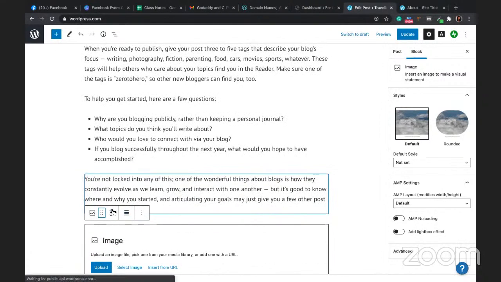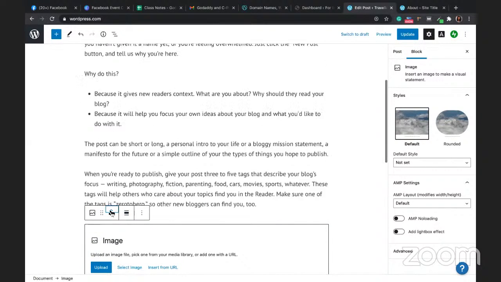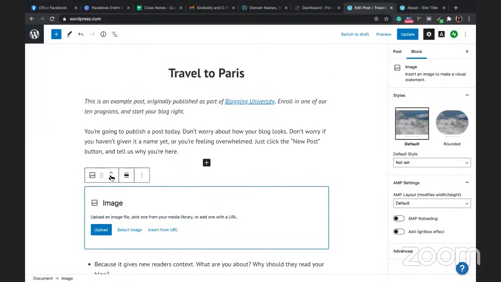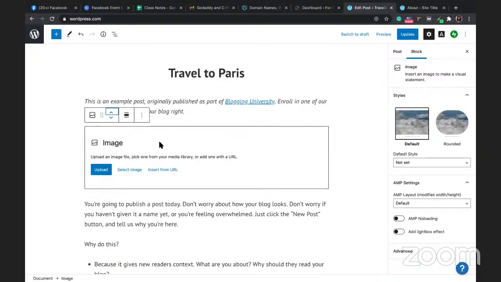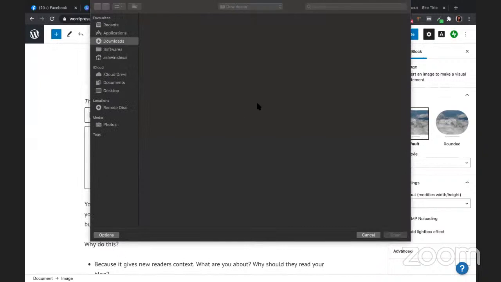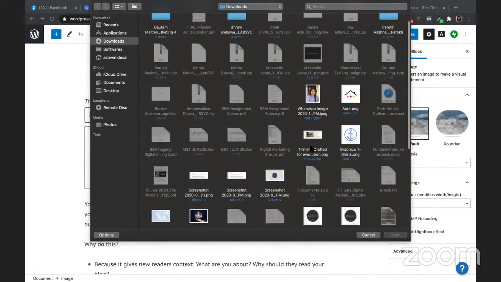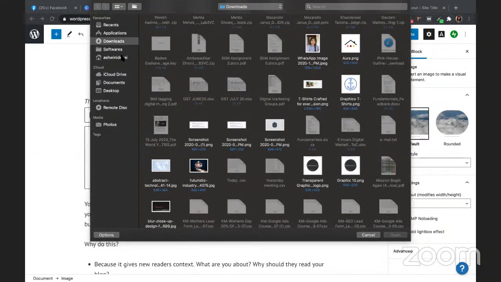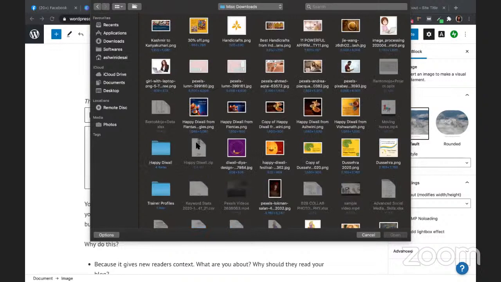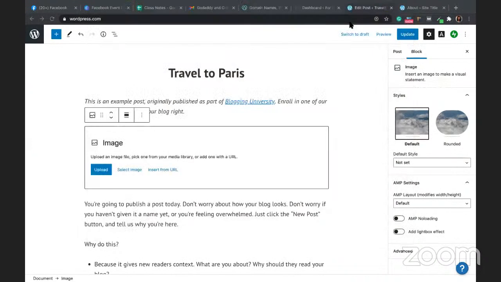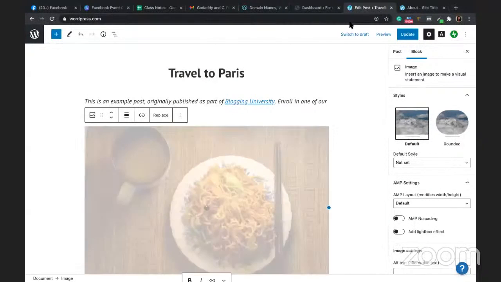And sometimes it doesn't work. Okay, then upload the image. So I'm just taking some sample images. Just give me a second. Okay, and then update.